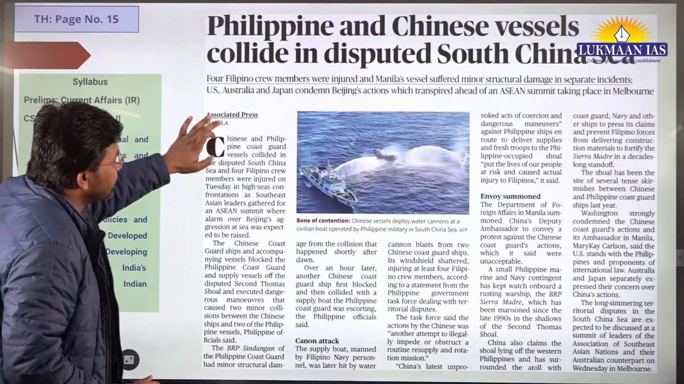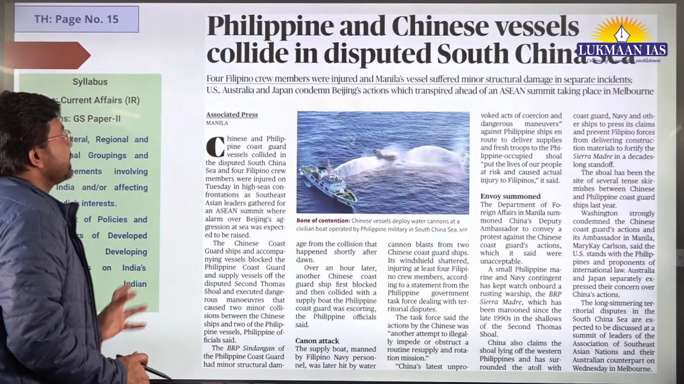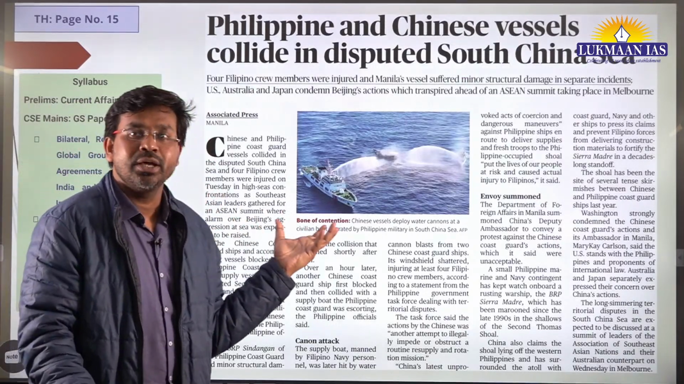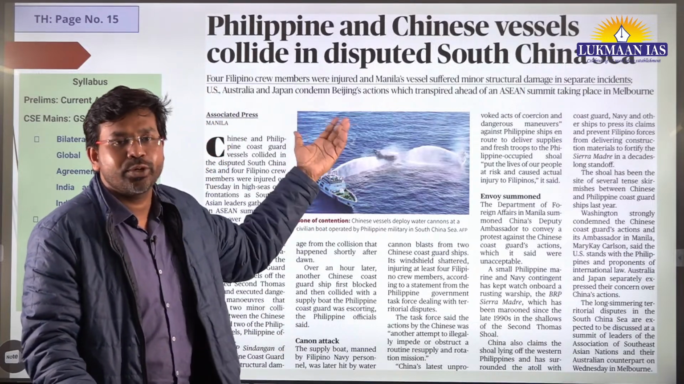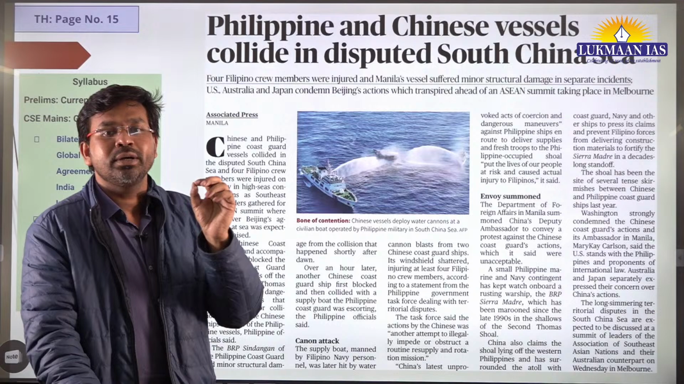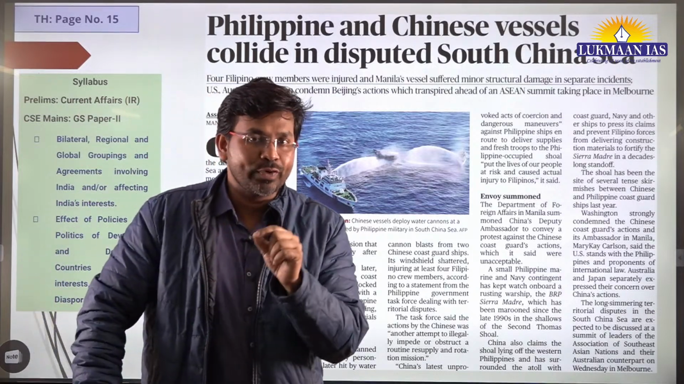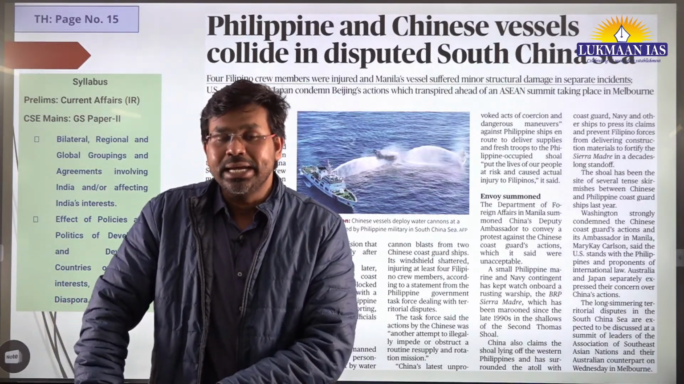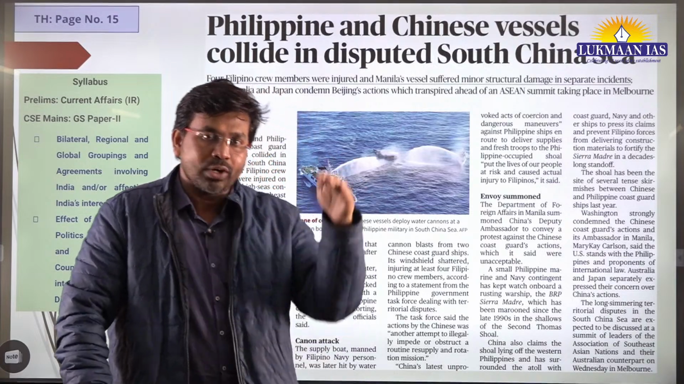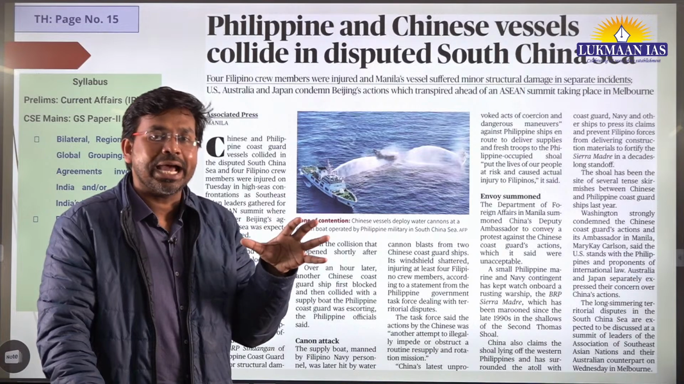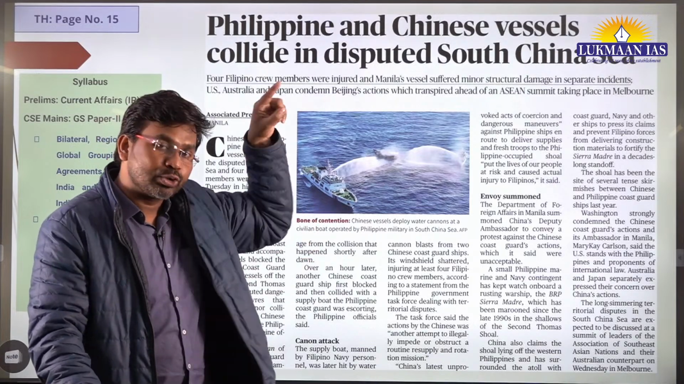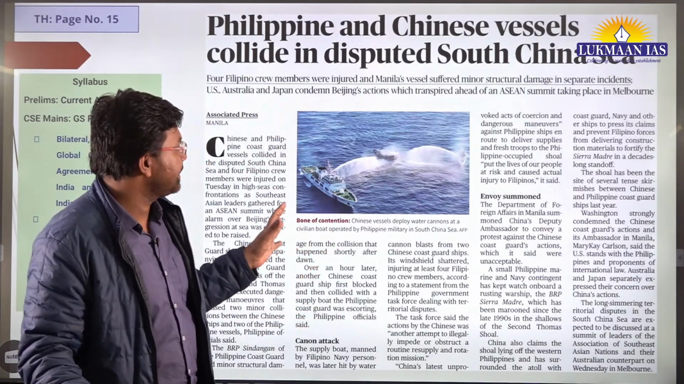Now, let us move to another article. This is a short article once again. We have discussed a mapping related topic related to this article in the beginning today. We have discussed Second Thomas Shoal. So where is Second Thomas Shoal located? It is located just south of the Spratly Islands. The Spratly Islands are part of the South China Sea. It is there in the South China Sea itself.